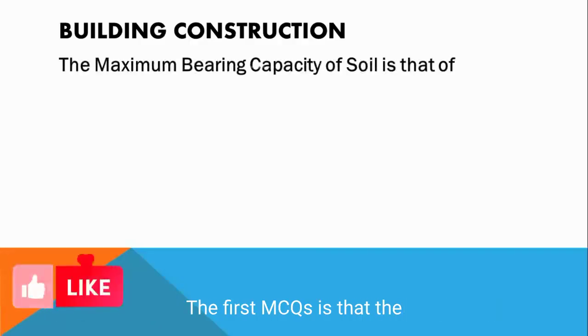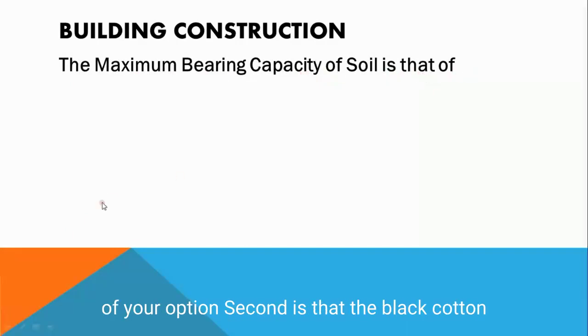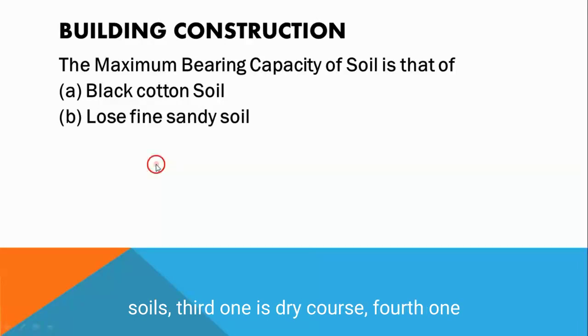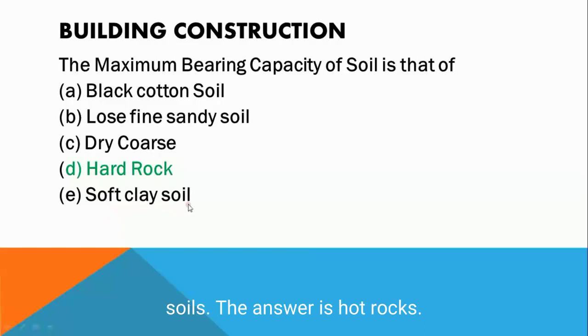The first MCQ is: the minimum bearing capacity of a soil is that of. Your options are: first, black cotton soil; second, loose fine sandy soils; third, dry coarse soil; fourth, hard rock; and fifth, soft clay soils.